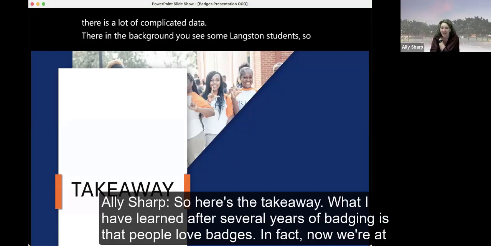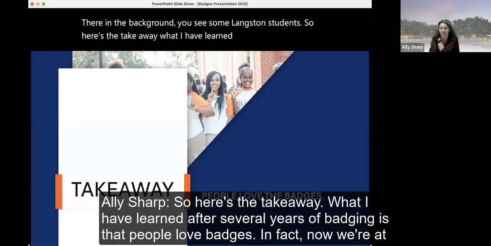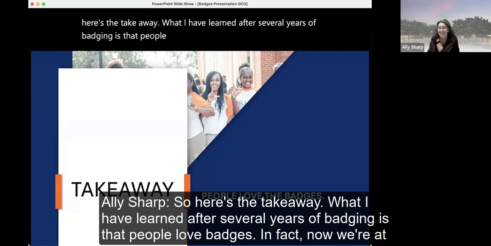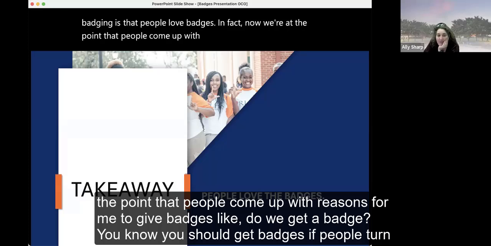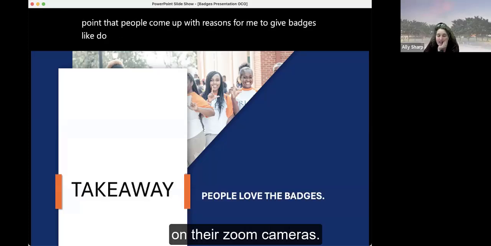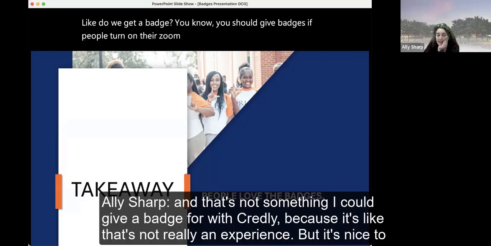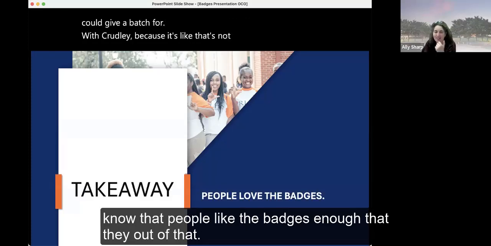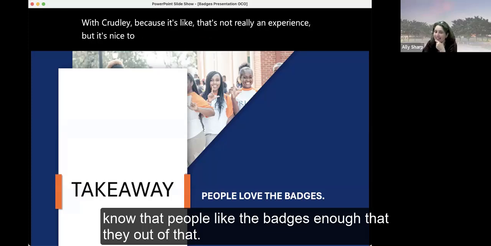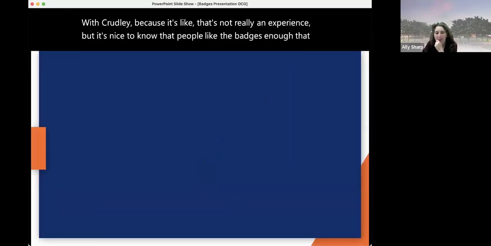So here's the takeaway. What I have learned after several years of badging is that people love badges. In fact, now we're at the point that people come up with reasons for me to give badges. Like, do we get a badge? You should give badges if people turn on their Zoom cameras. And that's not something I could give a badge for with Credly, because that's not really an experience, but it's nice to know that people like the badges enough that they thought of that.